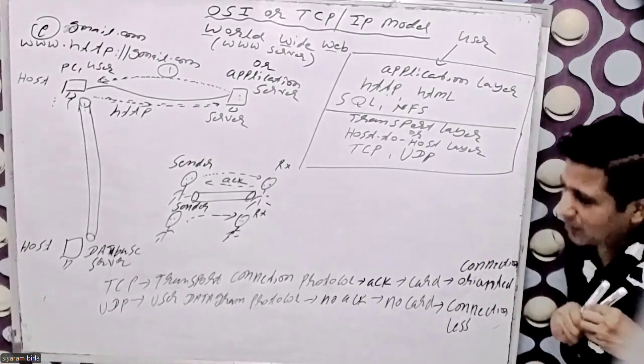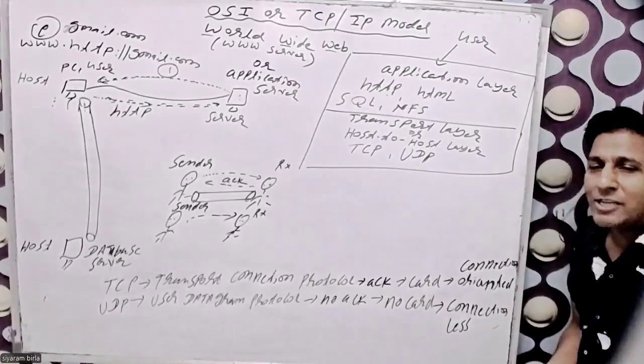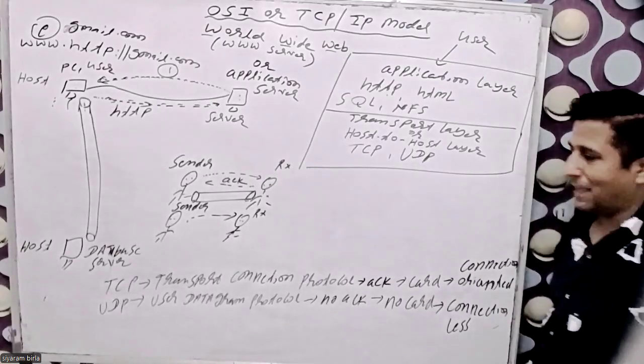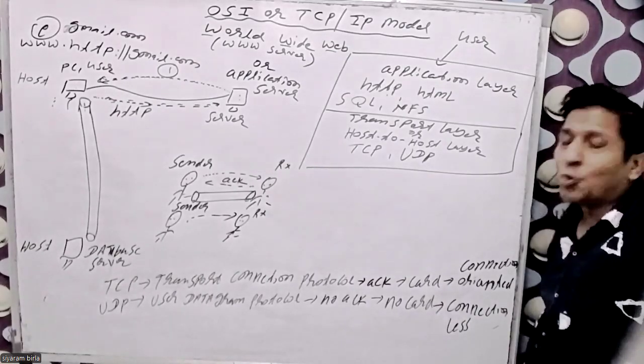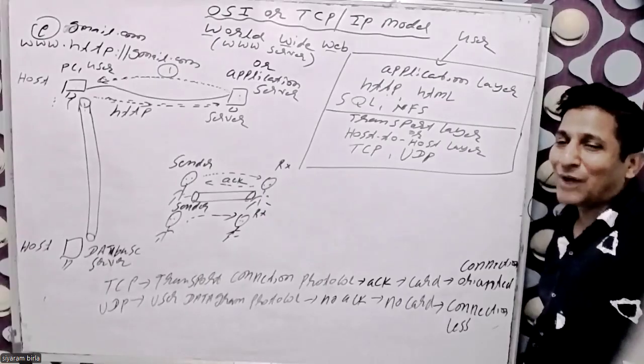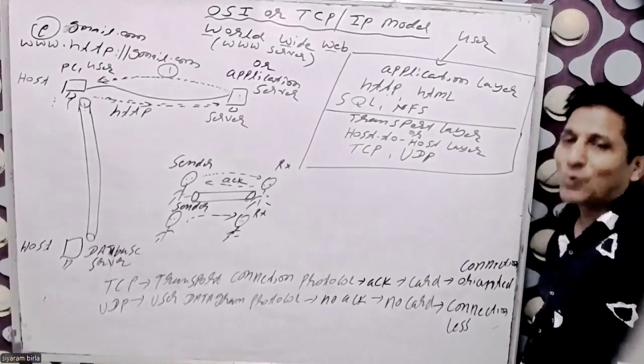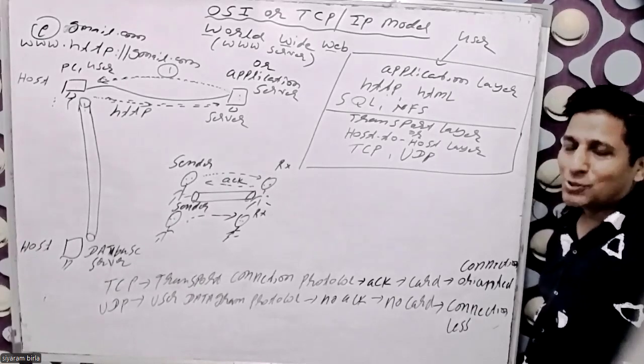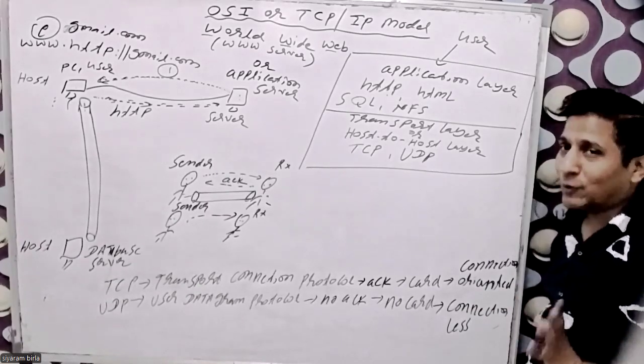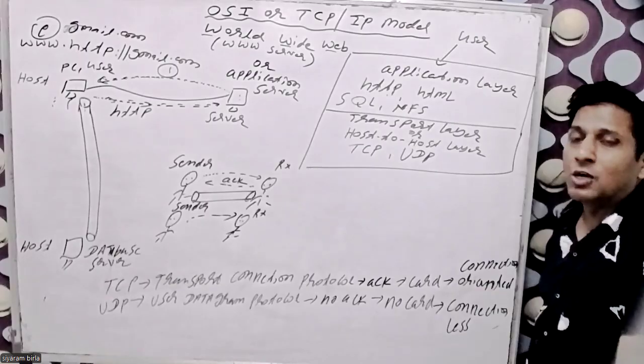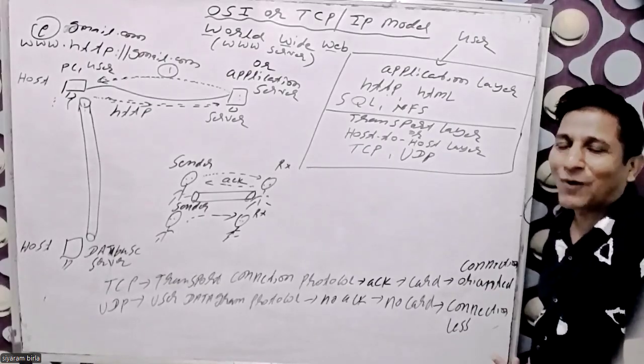So UDP does not give any kind of acknowledgement, that is called connectionless. If I'm asking you which protocol is good, TCP or UDP, then according to what I'm teaching you, TCP is the best and UDP is not best because it does not give acknowledgement.